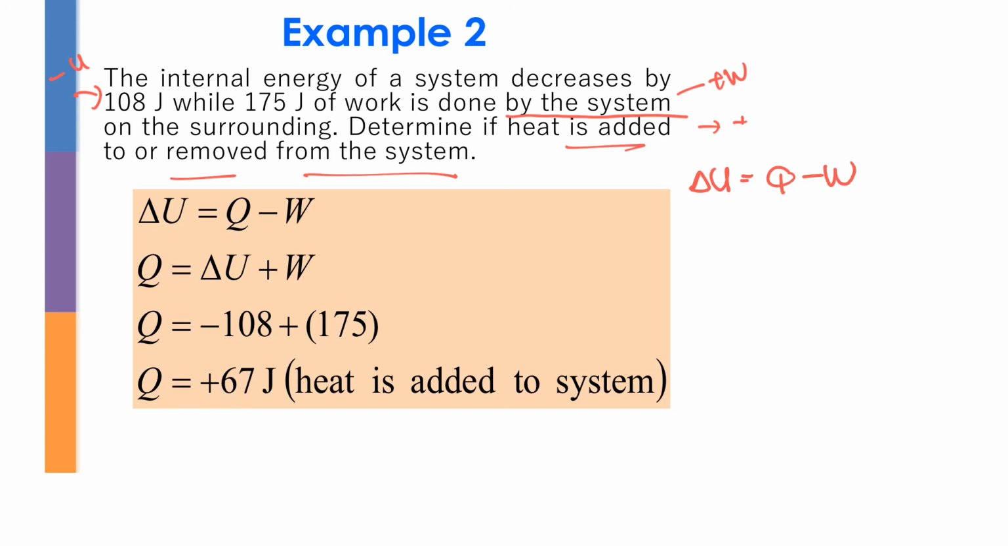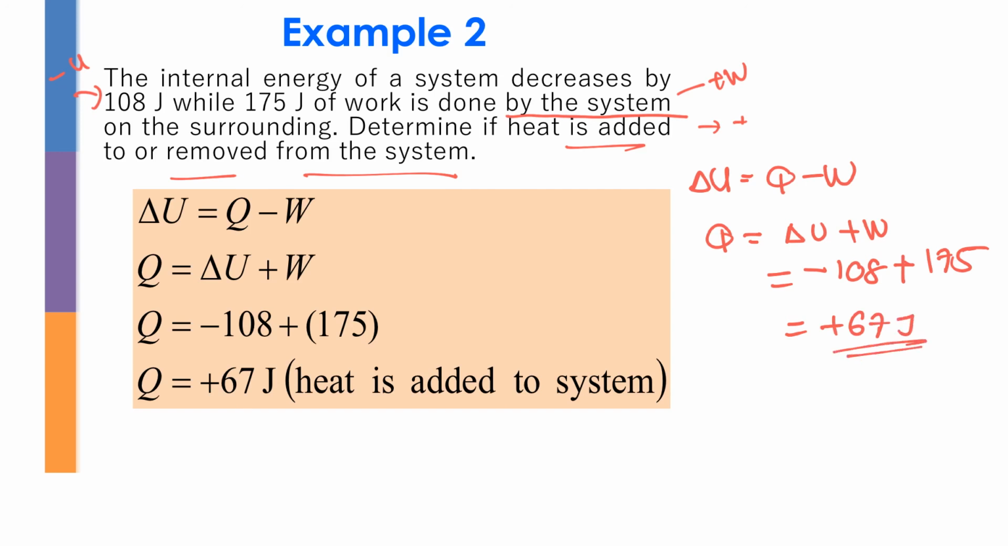So the question asks you to find the heat. So Q is going to be change of U plus W. The question states the internal energy of the system decreases, so it's going to be negative 108 plus the work done by the system. That's why I put plus here. So it's going to be 175. So you are going to get the answer of positive 67 joule. And what does it mean? Positive here means Q is added to the system. Okay, let's proceed to the next one.